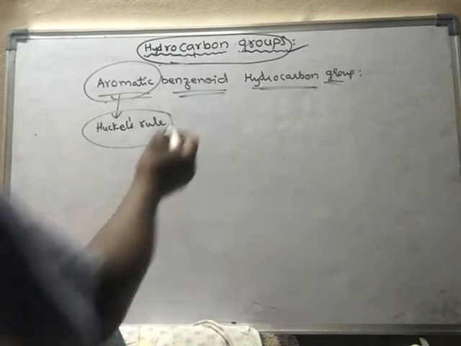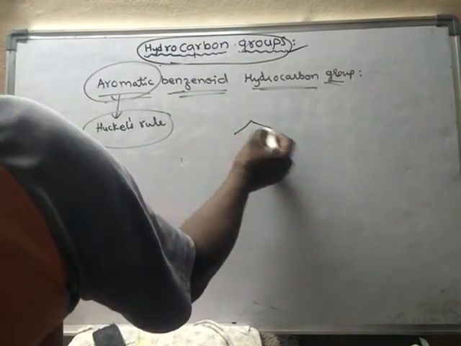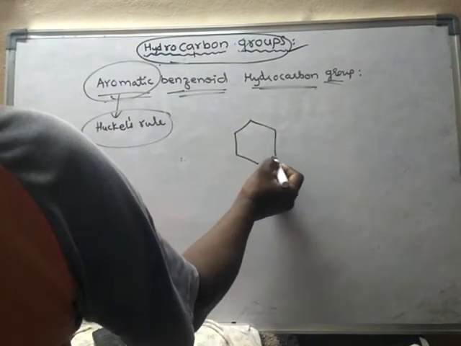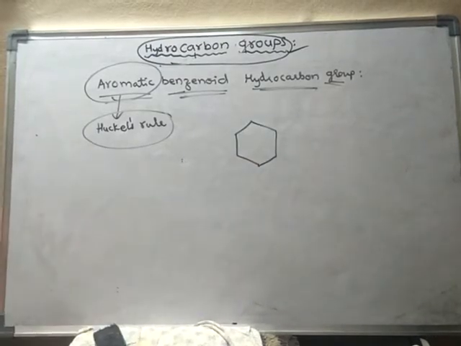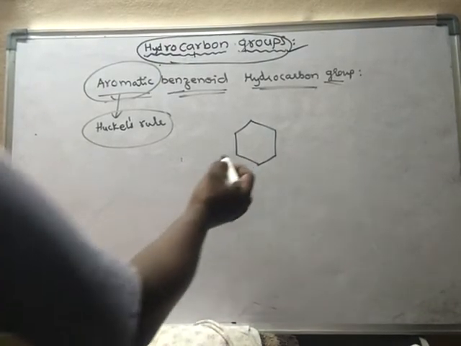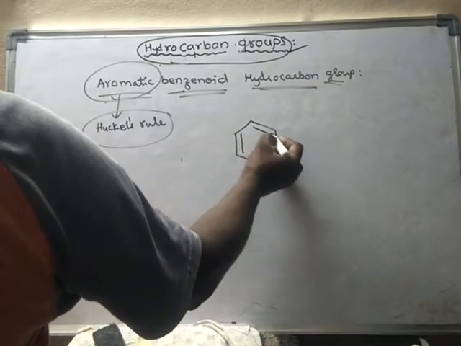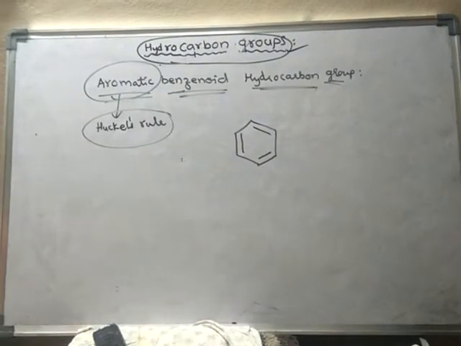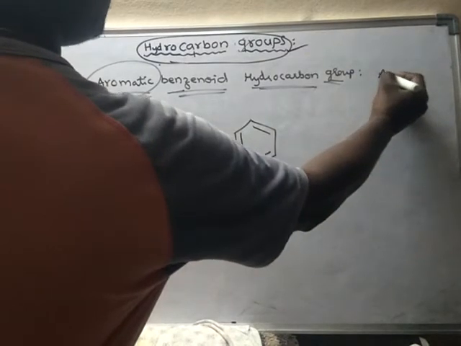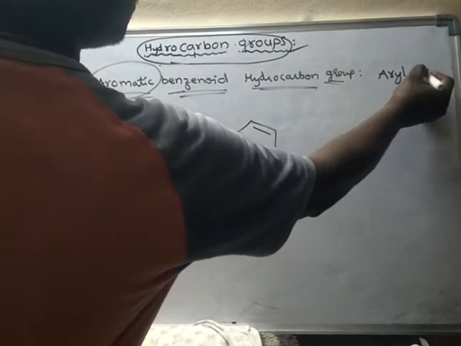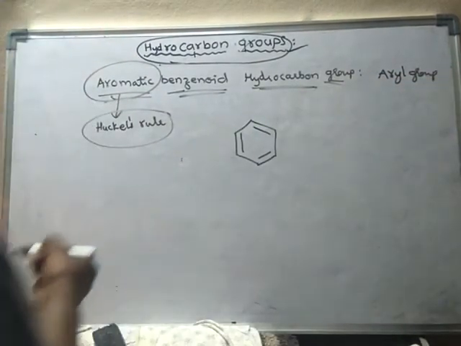Benzenoid means it should contain at least one benzene ring. At least one benzene ring should be present in that, like this. These are also called aryl groups.